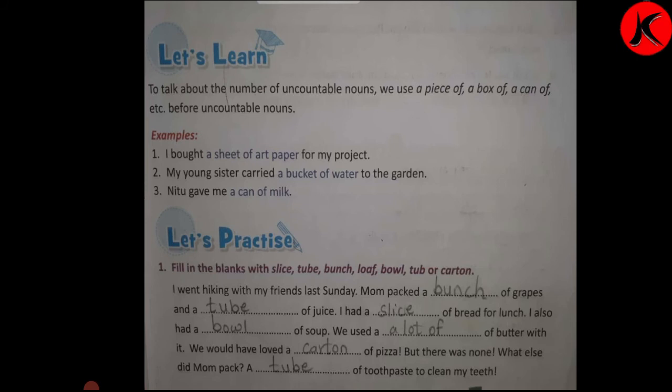My young sister carried a bucket of water to the garden. Neetu gave me a can of milk. Now over here you can see, we talk about the number of uncountable nouns. We use a piece of, a box of, a can of, etc.